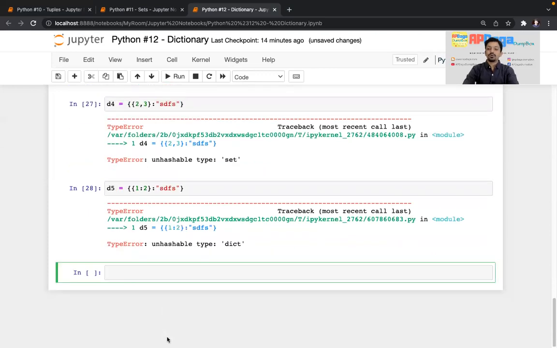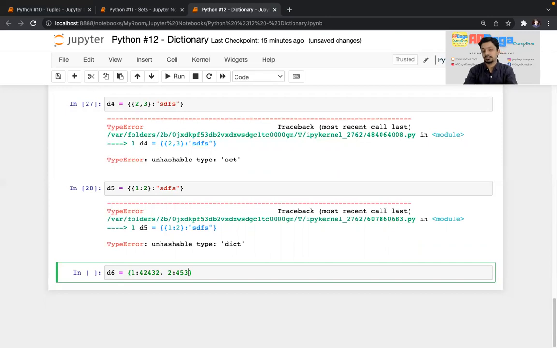Okay. So now you know what all can be keys and what all can be values in a dictionary. I have already shown you that there can be duplicate values in a dictionary, but there cannot be duplicate keys in a dictionary. I'll show you that. So let's create a new dictionary, D6. 1, 2, something like that.